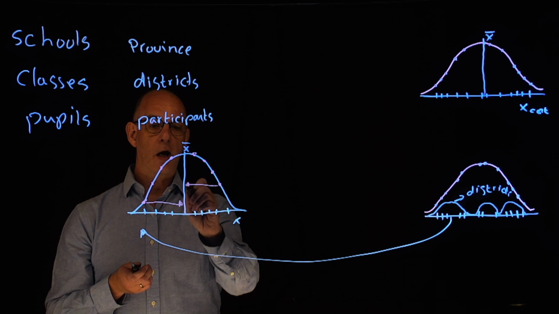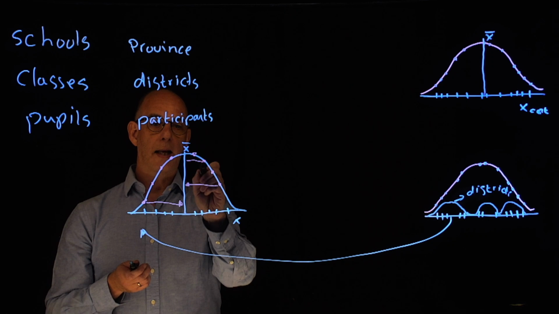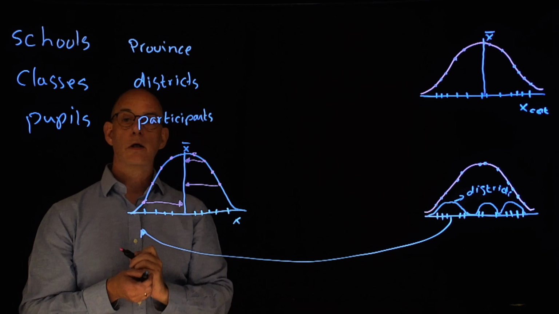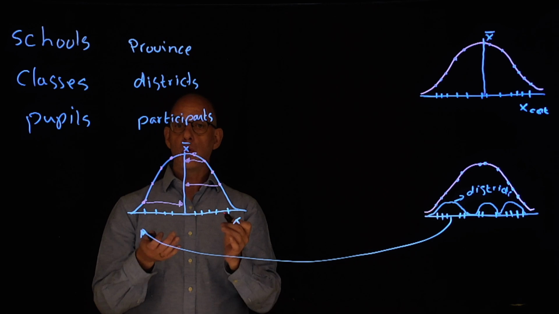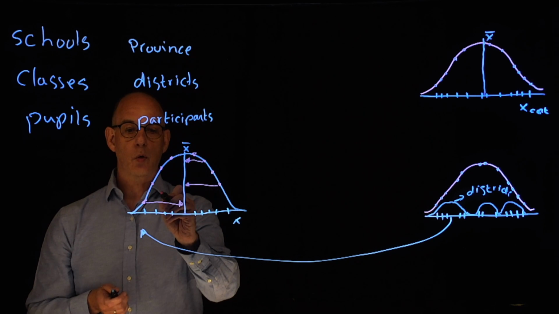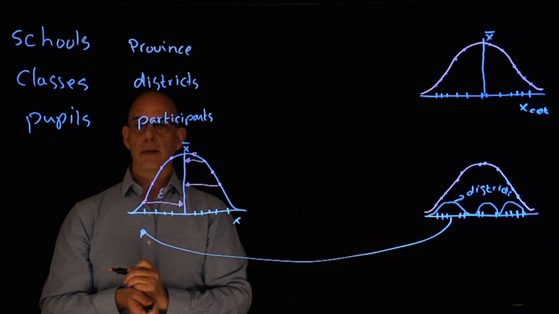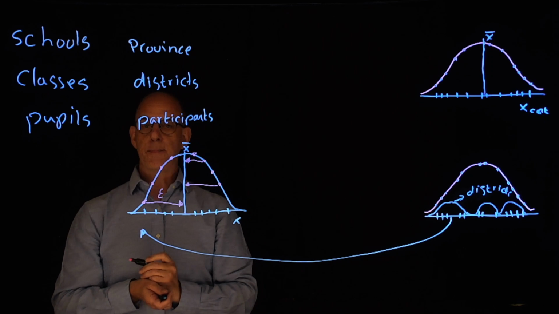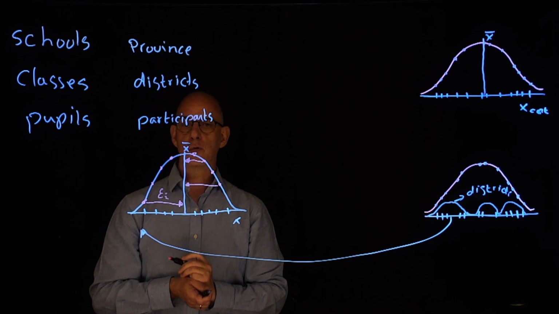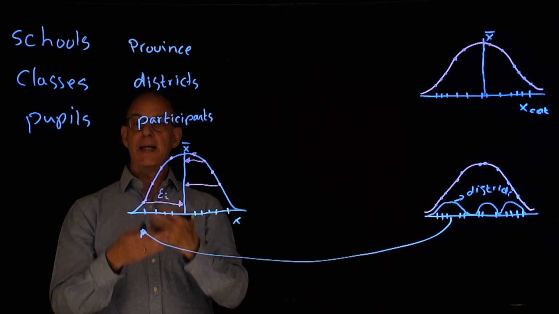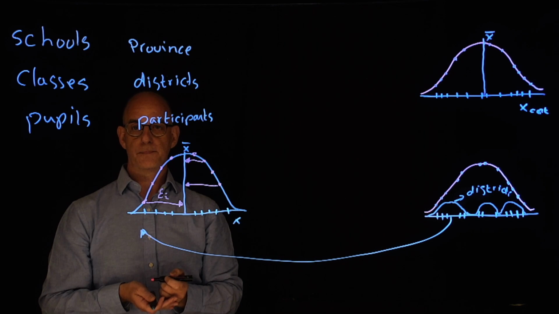Sometimes it is far removed, and sometimes, like here, it is very close to our mean value. We call this distance the error, indicated by an epsilon, and we use an iota here to indicate that it is the error of an individual observation.